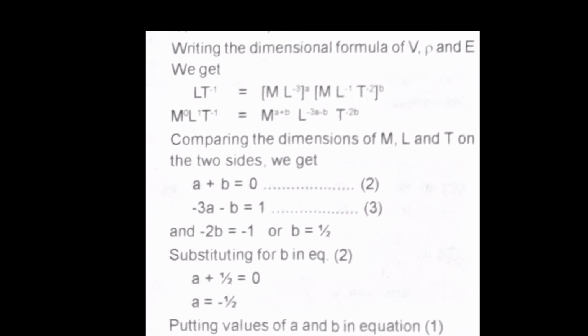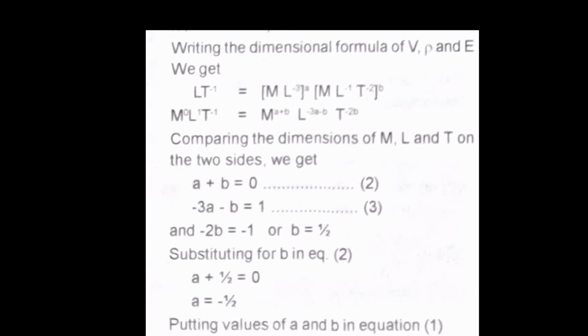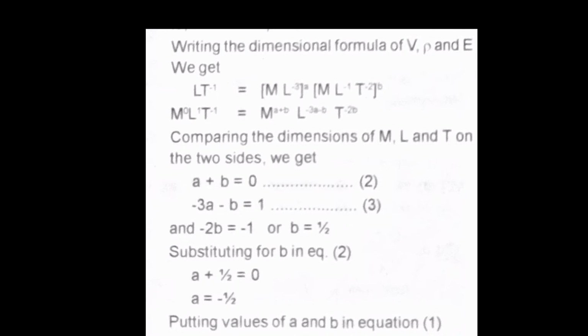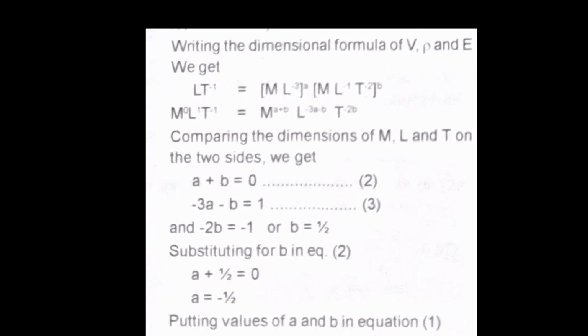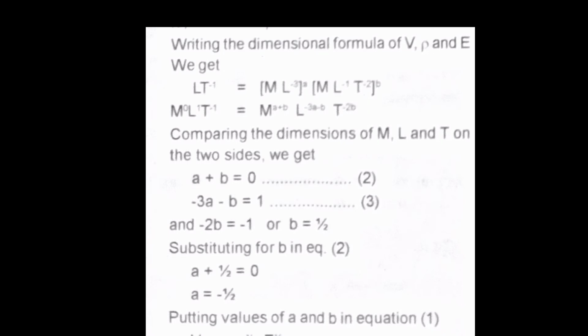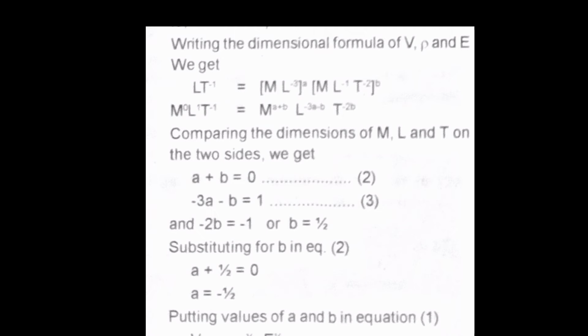In the second term it has minus 2, so minus 2b is there, so t raised to minus 2b is coming. So finally we will get the equation as M⁰ L T⁻¹ is equal to M^(a+b) L^(-3a-b) T^(-2b).